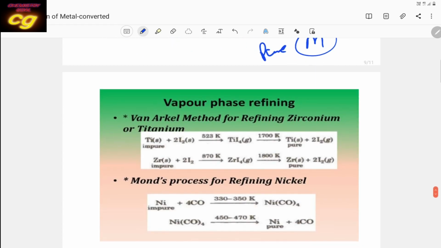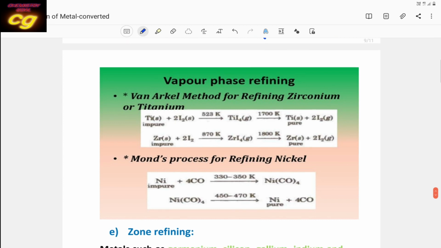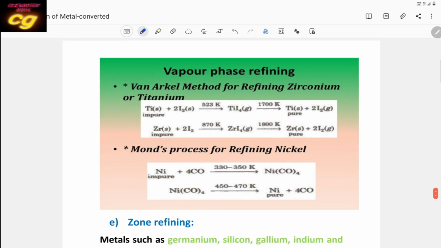You see the examples. In vapor phase refining, there are 2 types. One is the Van Arkel method, the second one is the Mons process. In the Van Arkel method, metals like zirconium and titanium can be purified. Here titanium reacts with iodine, the selected reagent, and converts to titanium tetraiodide. This volatile tetraiodide, when heated, again produces pure titanium.